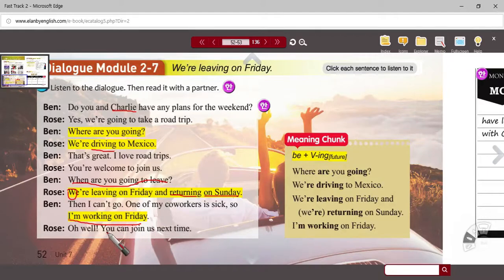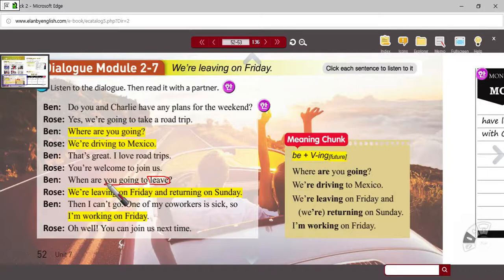And then Rose gives him an invitation to join them at a future date. Okay. A rain check, we call that. Okay. So we're looking at this. I guess the key here, again, with Ben, when are you going to leave? So we looked at this grammar point in the starter activity. When are you going to leave? With the action here, when are you going to leave the United States? Okay. That's probably where they're driving from. Okay. So we're going to leave home on Friday. We're going to come back home on Sunday.